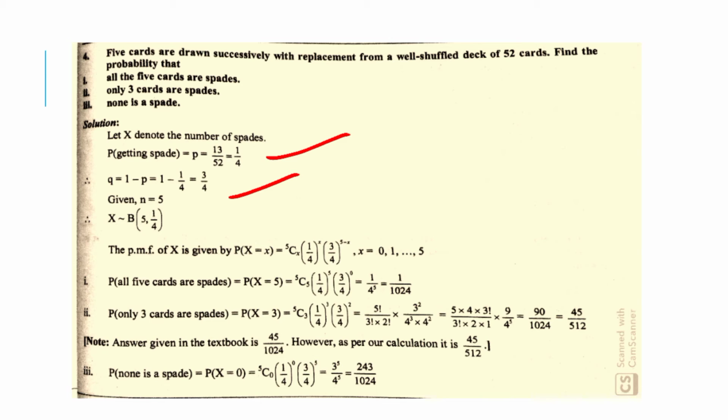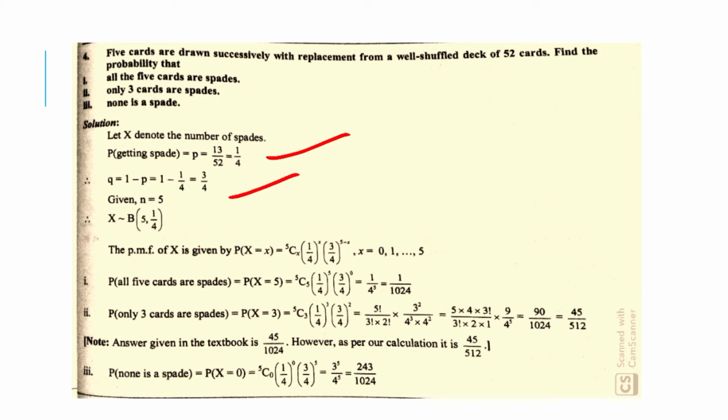So the probability mass function of X is given by probability of X is equal to x, which is equal to 5Cx into (1 upon 4) raised to x into (3 upon 4) raised to 5 minus x, x is equal to 0, 1, 2 up to 5.